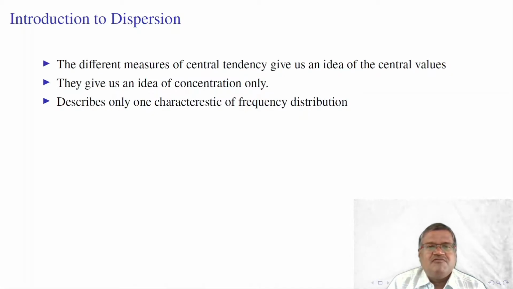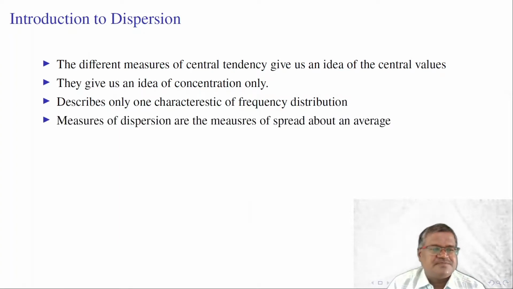There are four characteristics a frequency distribution possesses. The first characteristic is the concentration. To measure the concentration, we use measures of central tendency or measures of location. The second measure is nothing but dispersion. The third measure is skewness and the fourth measure is kurtosis. By observing these four characteristics, we can describe a frequency distribution.